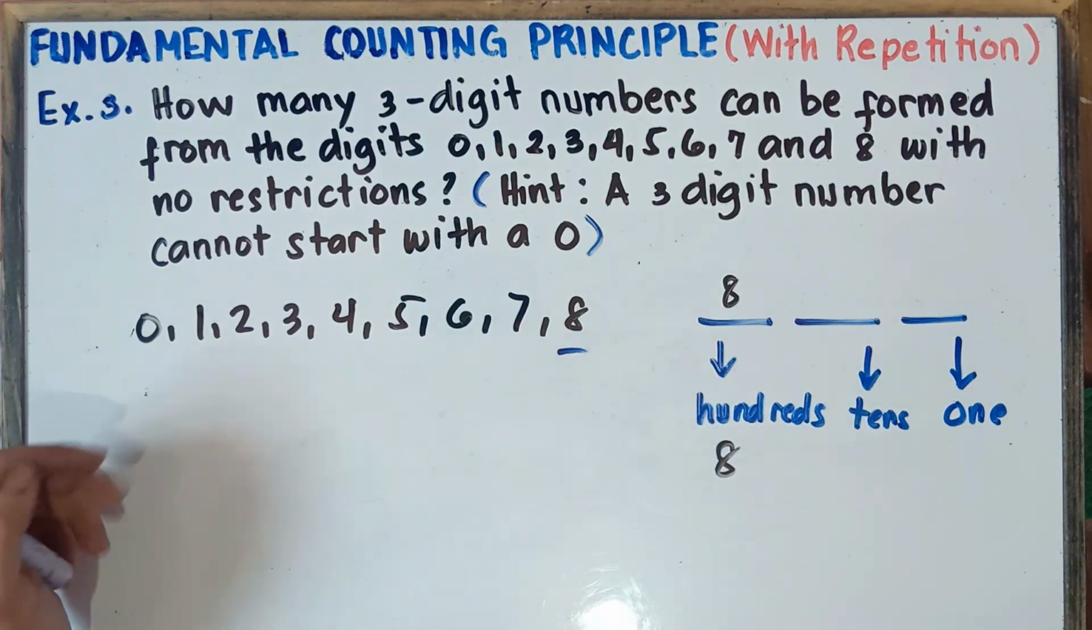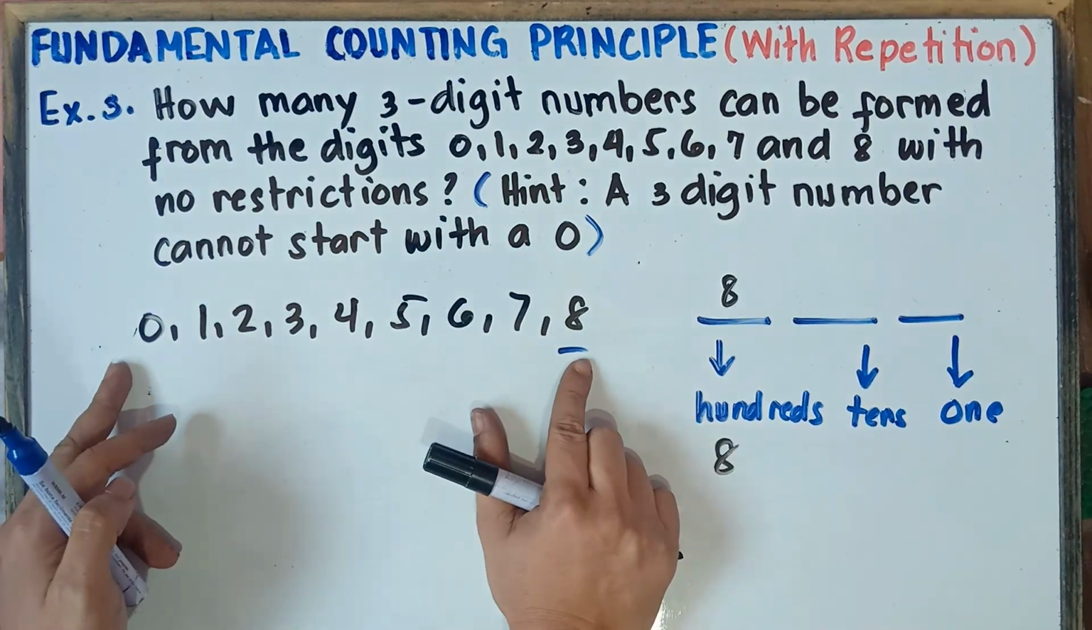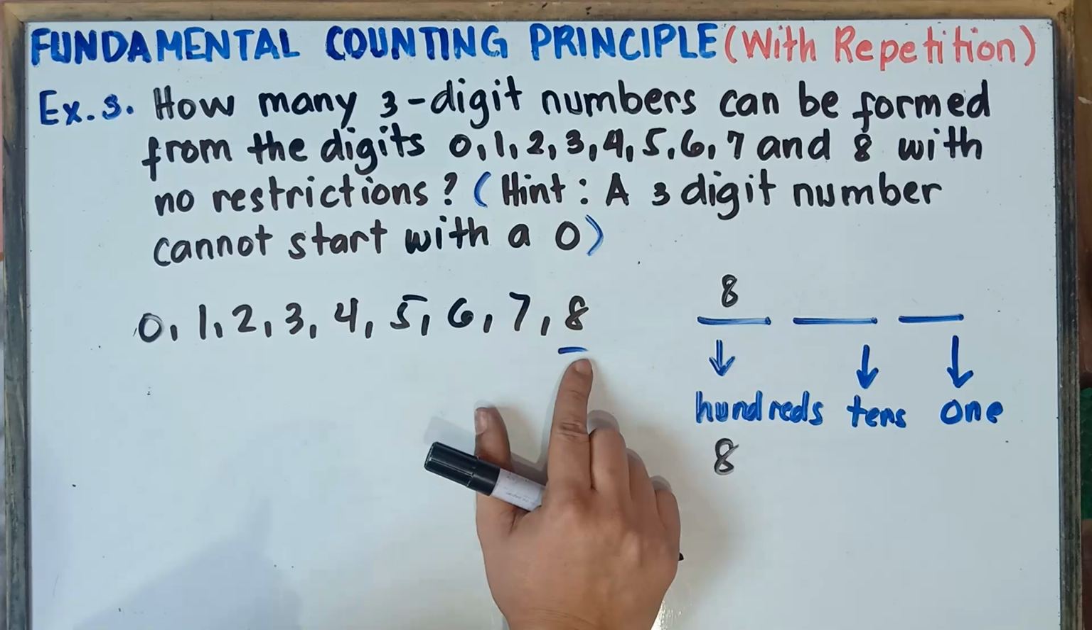So how many choices do we have? Can we still include 8? Yup, we can still include 8. Question, why is that, sir?